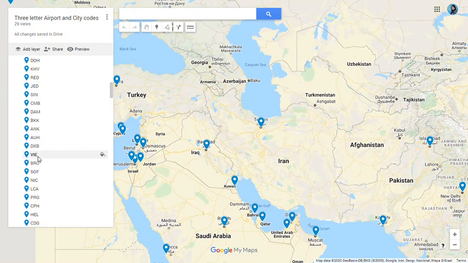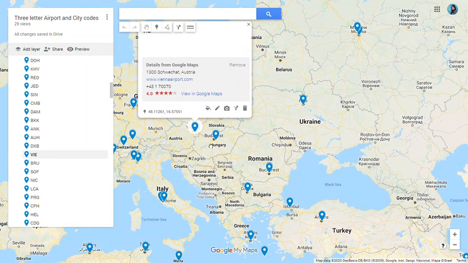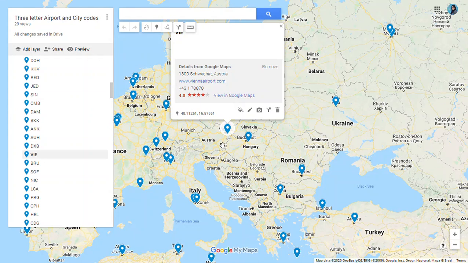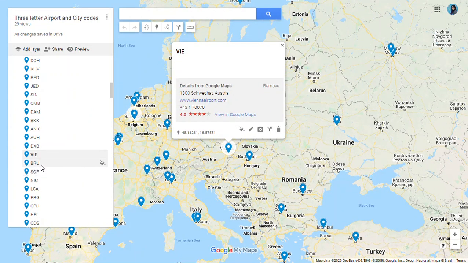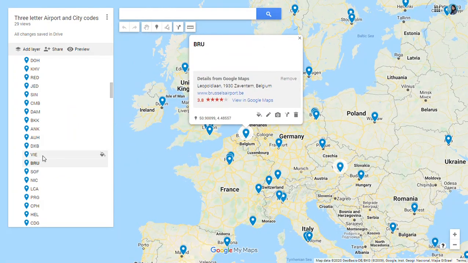Then we have Vienna in Austria. You can see the location. Here we have Austria and the city of Vienna, VIE for Vienna. Then we have Brussels in Belgium, BRU for Brussels in Belgium.